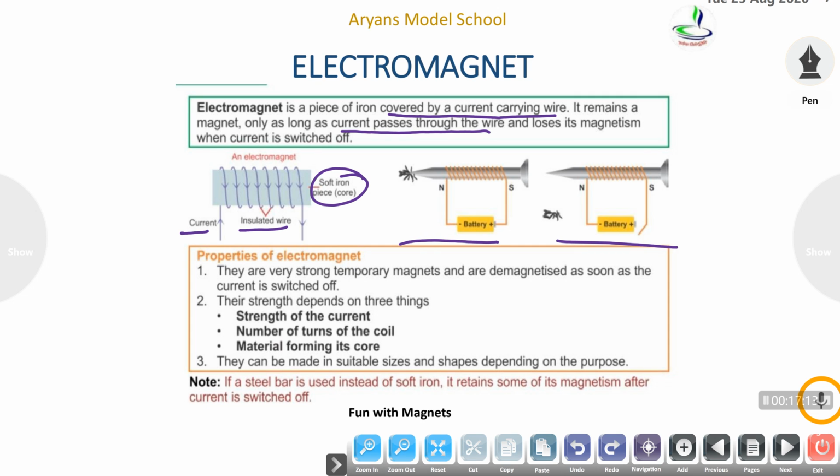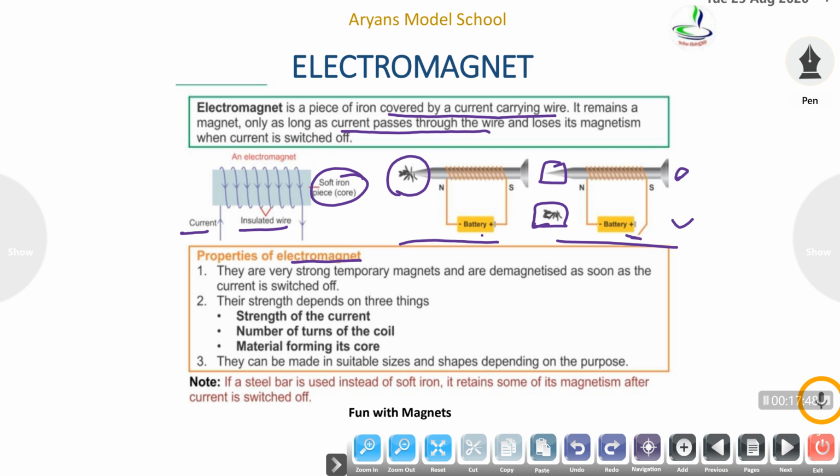What is in the first one? In the first one, when the battery is connected, then there is flow of current. And what is the result of this? The result is that these iron filings get attracted to this artificial magnet, or we can say electromagnet. And in the second figure, we can see that there is disconnection between battery and wire. So there is absence of magnetic field or magnetism. And what is the result? There is no attraction between iron filings and iron nail.